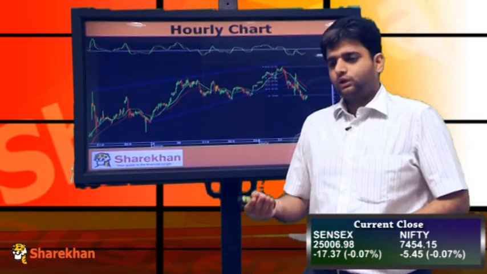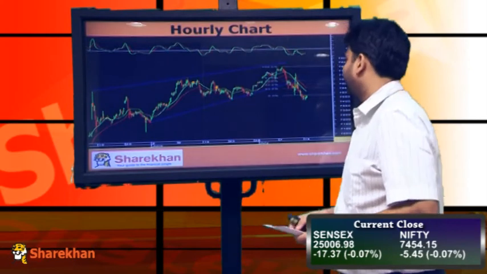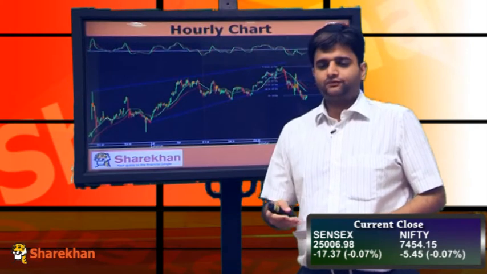However, the overall strategy to play Nifty should be to sell on every rise near resistances. By resistances I mean the 20 and 40 hourly moving averages. So if the Nifty bounces, then traders should go short near the averages. The averages are placed at 7515 and 7562. So these are the crucial resistances where the traders can look for signs of weakness.